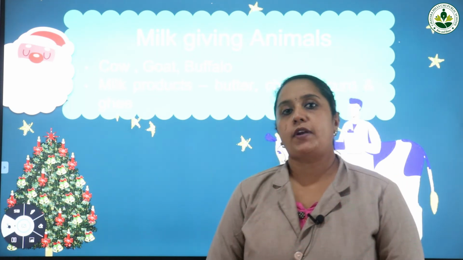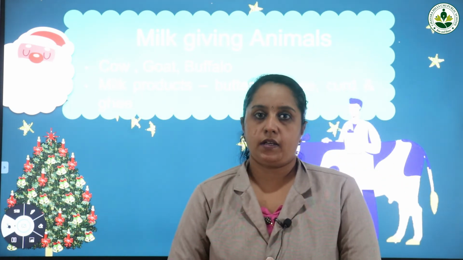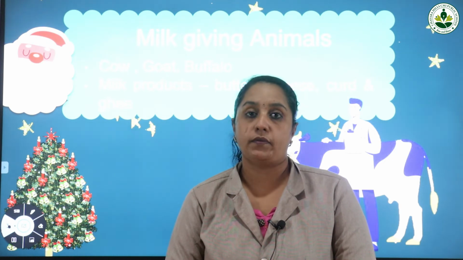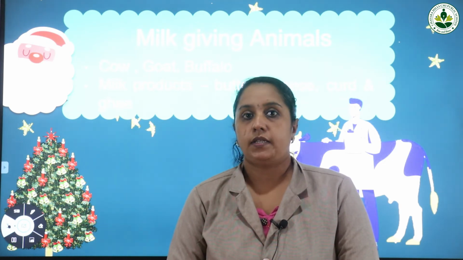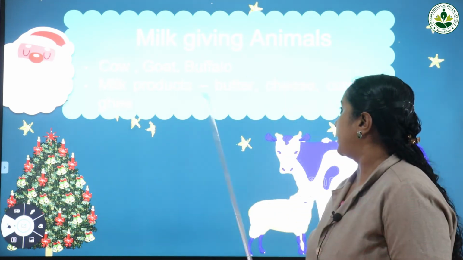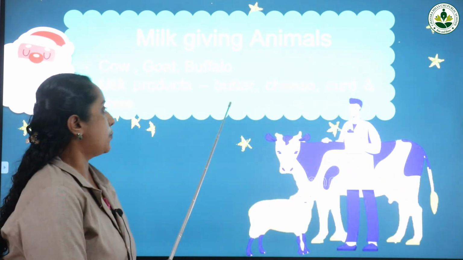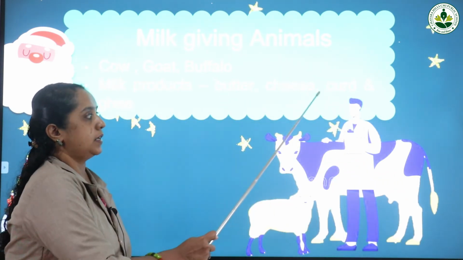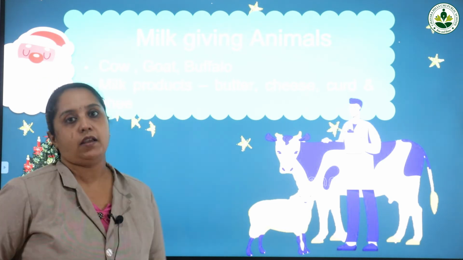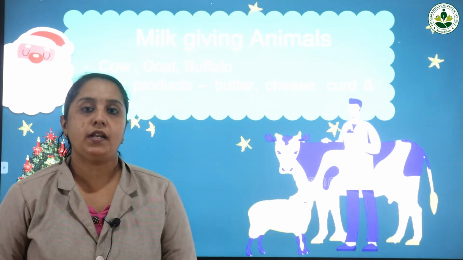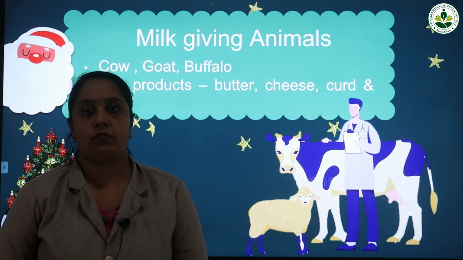Now, which are the different milk products that you have already eaten or we already know? Yes, that is butter, cheese and ghee. So the different milk products are butter, cheese, curd and ghee. In chapter 1 we already learned about body building food.